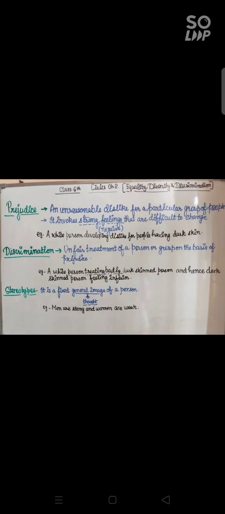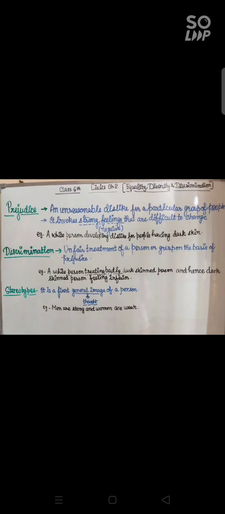Now, the next topic that follows in the chapter is prejudice, discrimination, and stereotypes. We need to understand all three terms very carefully, and I also want to tell you that these three terms are connected to each other in sequence. Now, what is prejudice? Prejudice is an unreasonable dislike for a particular group of people. This prejudice invokes strong feelings that are negative in nature, and it is difficult to change also. Now, let me describe it a bit.